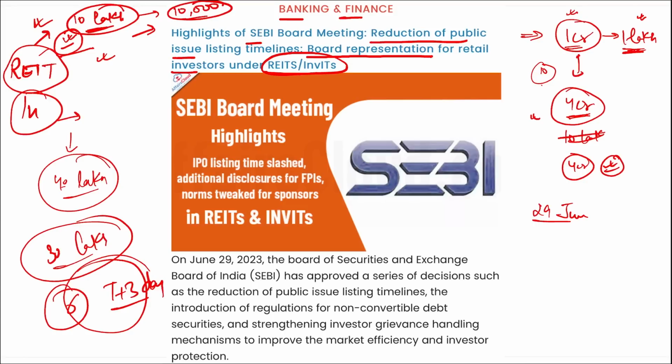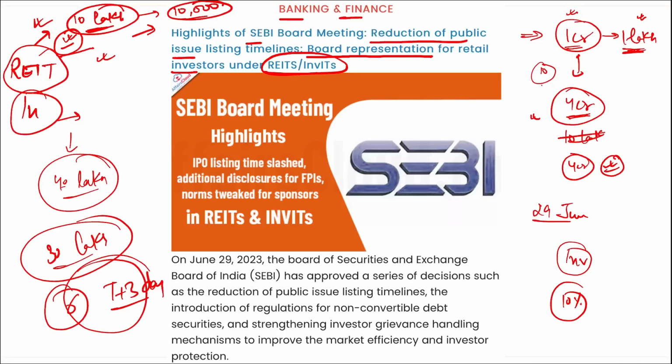Then SEBI has also approved the amendment to the SEBI Infrastructure Investment Trusts, that is InvIT, regulations of 2014, as well as the SEBI Real Estate Investment Trust regulations of 2014. It is to provide nomination rights to unit holders holding 10% or more of the total outstanding units of the InvIT or REIT, either individually or collectively, on the board of directors of the investment manager.